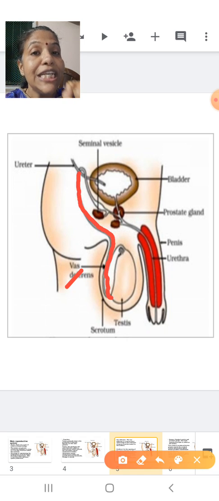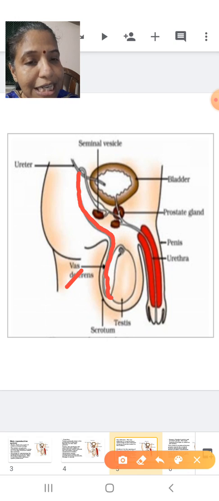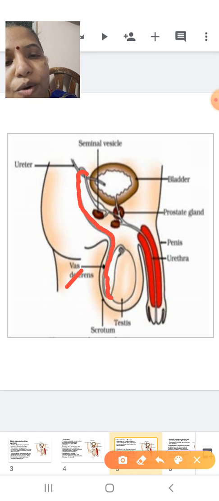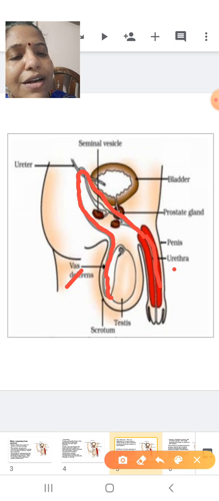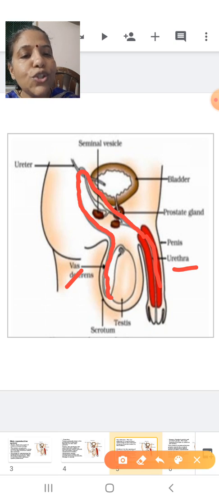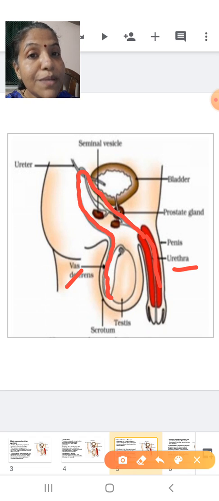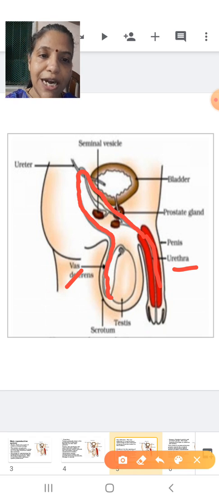This vas deferens is collecting the sperm from the testis and transporting it all the way to the urethra. Can you see this urethra here? It is coming and joining with the urethra, because it is the vas deferens which will help in the transport of sperms from the testis to the urethra to the outside.